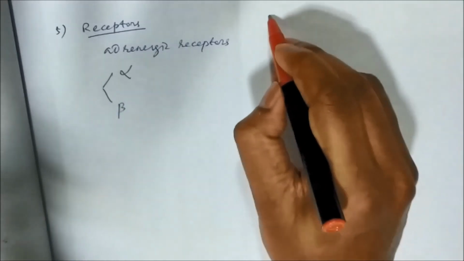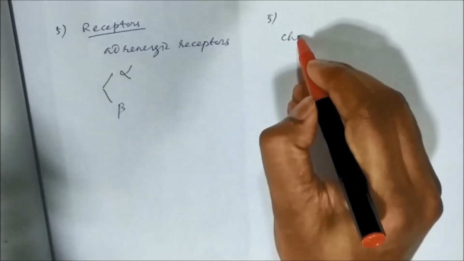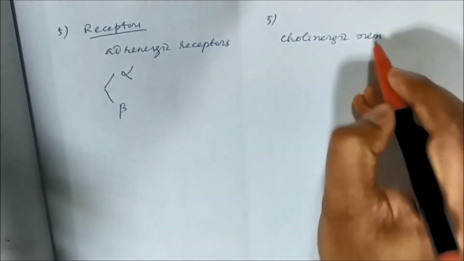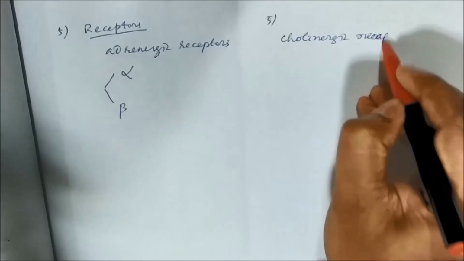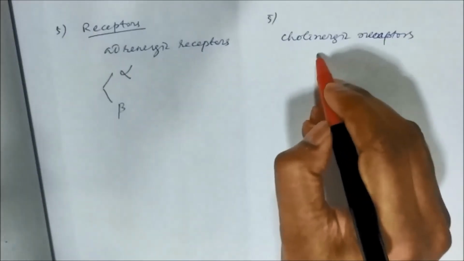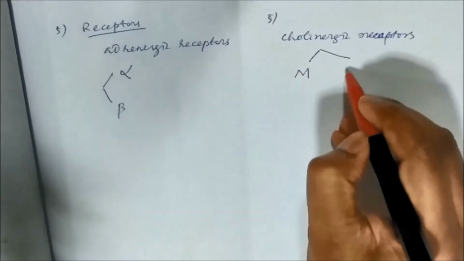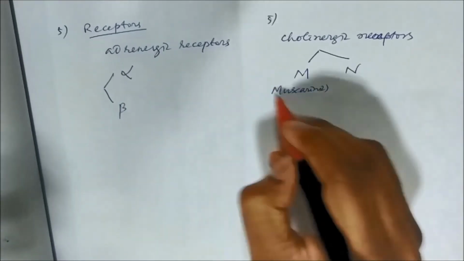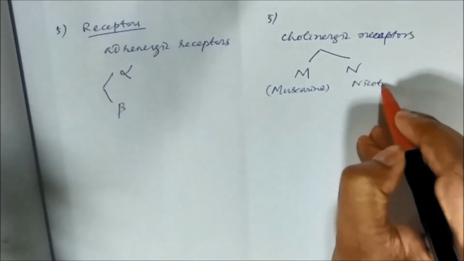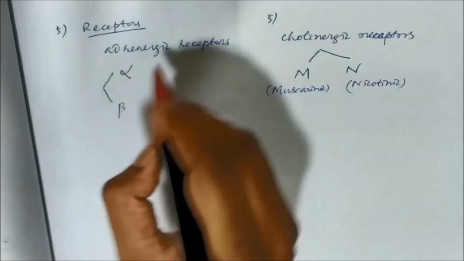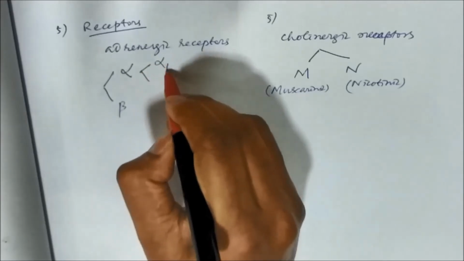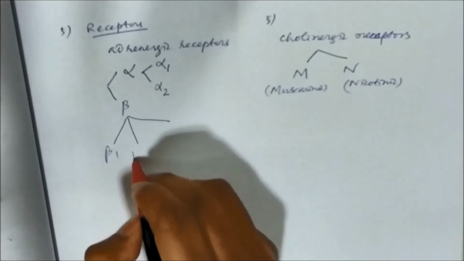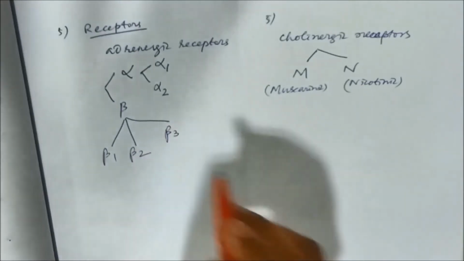For the parasympathetic nervous system the receptors are called cholinergic receptors, and these are of two types, muscarinic and nicotinic. Alpha can be divided into alpha 1 and alpha 2, and beta can be divided into beta 1, beta 2 and beta 3.